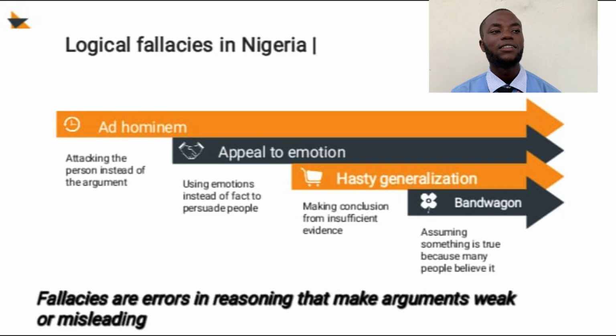Logical fallacies in Nigeria are listed into four, which are ad hominem, appeal to emotion, hasty generalization, and bandwagon. Ad hominem: attacking the person instead of the argument. Appeal to emotion: using emotion instead of facts to persuade people. Hasty generalization: making a conclusion from insufficient evidence. And bandwagon: assuming something is true because many people believe it.